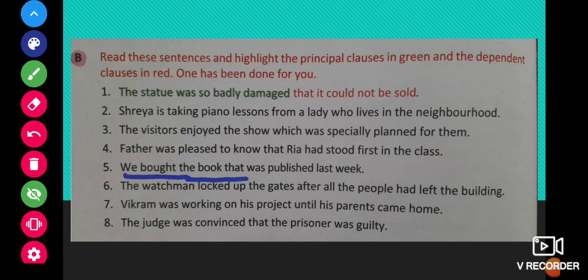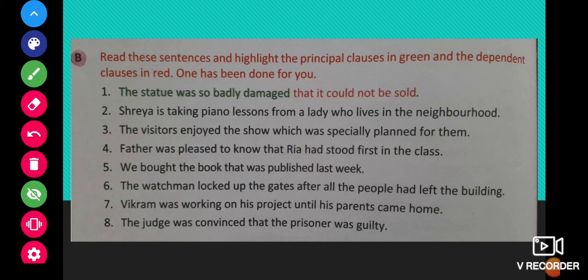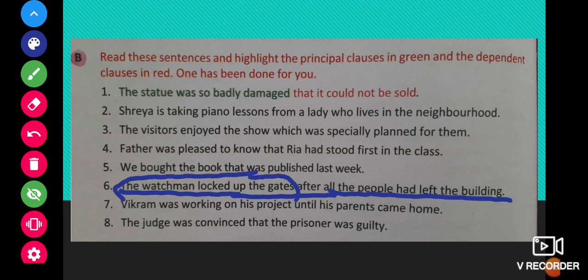We bought the book that was published last week. Here we bought the book is the principal clause. That was published last week is the dependent clause. The watchman locked up the gates after all the people had left the building. So in this sentence, the watchman locked up the gates is the principal clause.